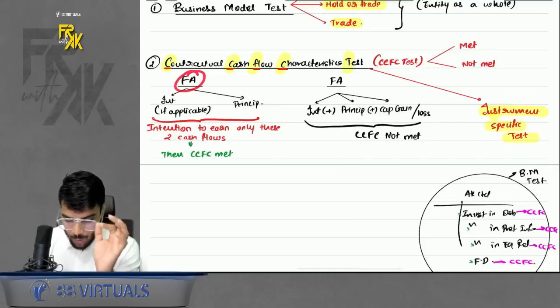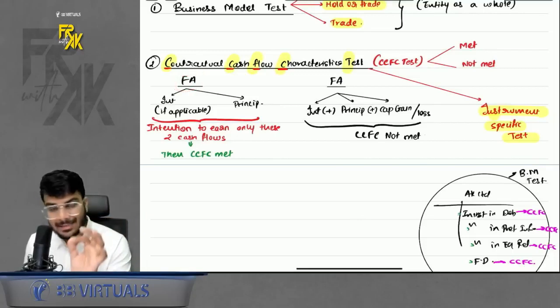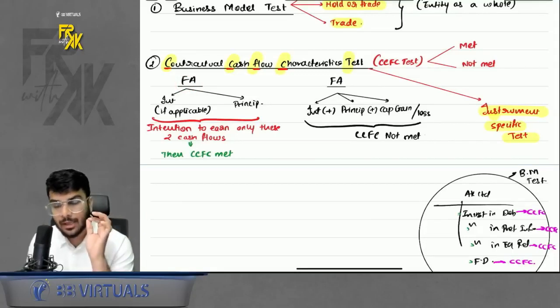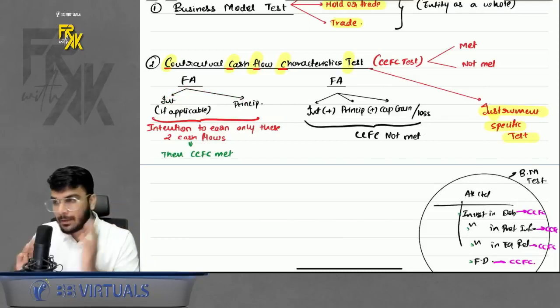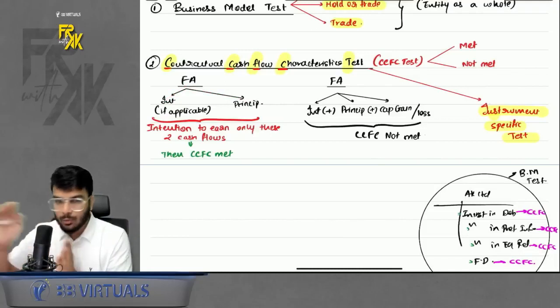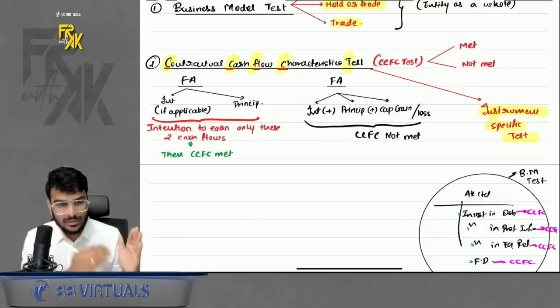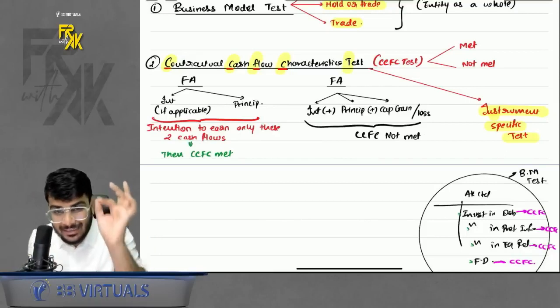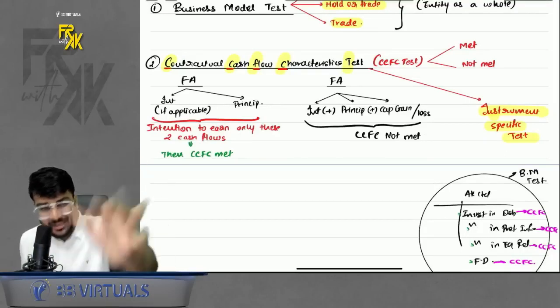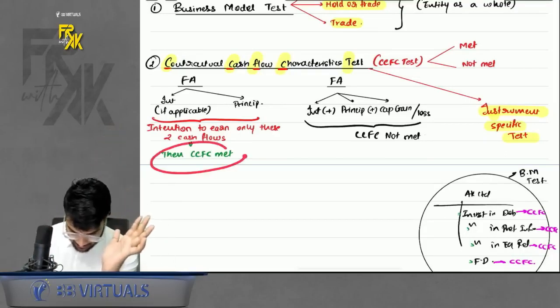Simple. If from any financial asset, we are only discussing about financial asset. Okay, do remember that part. If for any financial asset, your motive is to earn only two types of cash flows. One is interest and one is principal. That means your intention is to earn only the promised cash flows. For example, if you invest in debentures, you are promised to get interest over the period, and at the end of maturity, you will get your principal back. So if your intention is to earn only the promised cash flows, then CCFC is met.